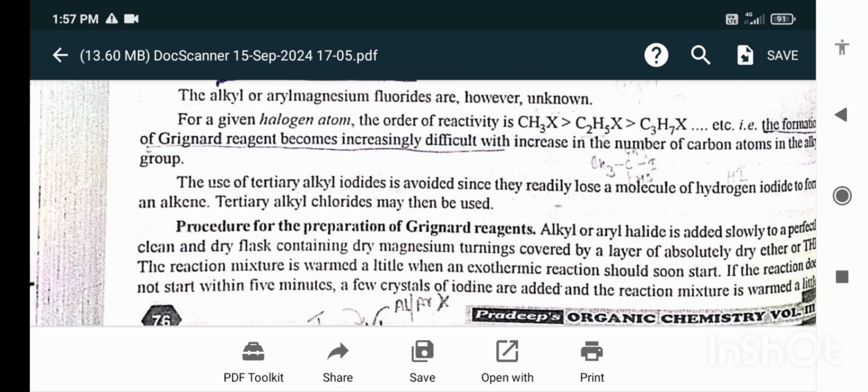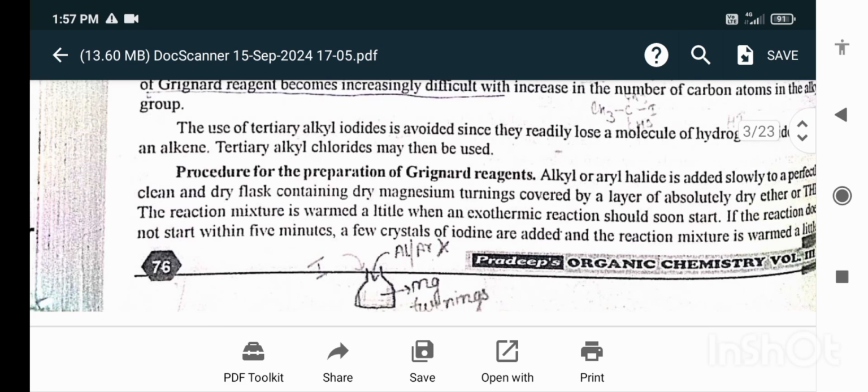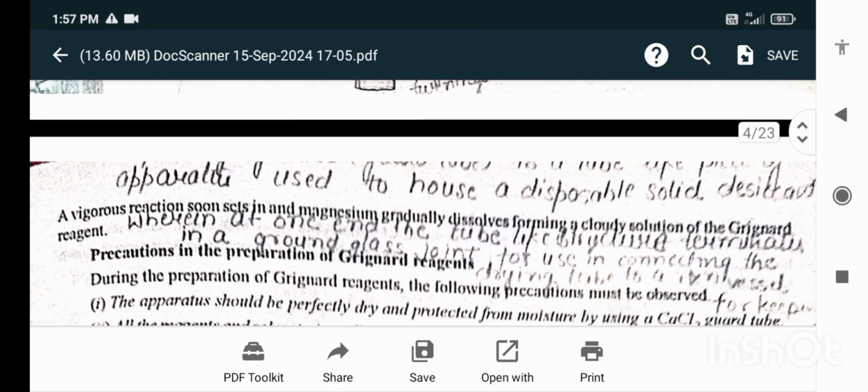Procedure for the preparation of the Grignard reagent. Alkyl or aryl halide is added slowly to a perfectly clean and dry flask containing dry magnesium turnings covered by a layer of absolutely dry ether or THF. The reaction mixture is warmed a little when an exothermic reaction should soon start. If the reaction does not start within 5 minutes, a few crystals of iodine are added and the reaction mixture is warmed a little. Vigorous reaction soon sets in and magnesium gradually dissolves, forming a cloudy solution of the Grignard reagent.